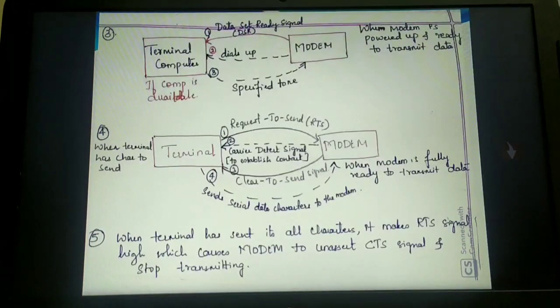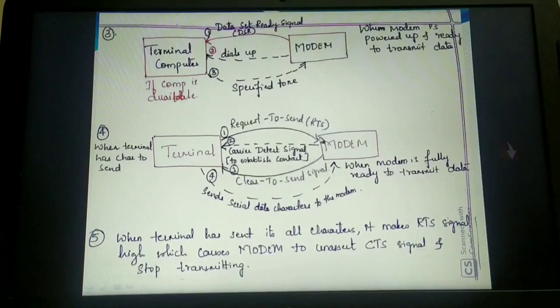All these dial-up tones, the specified tones, everything will be done. Next, in the fourth point, what happens now? This terminal, when the terminal has characters to send, the connection is being done. The terminal first has to request the modem by sending a signal known as request to send.